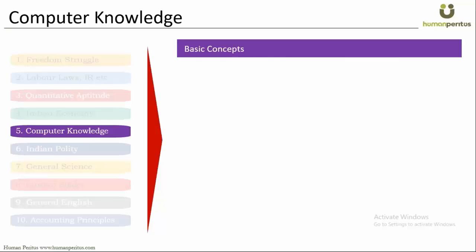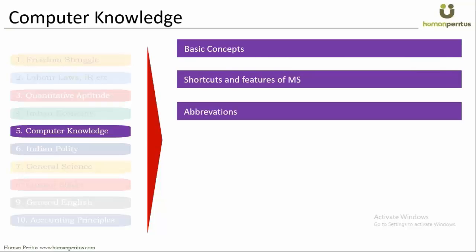Imagine getting a question about an email, and you would have thought that it's an easy topic. No, you need to understand the different functioning of it. You need to understand the different shortcuts, different features of Microsoft. Then go for abbreviations. Start reading about the digital divide. You'll find every single thing in your books and you'll find all the questions on your test platform.